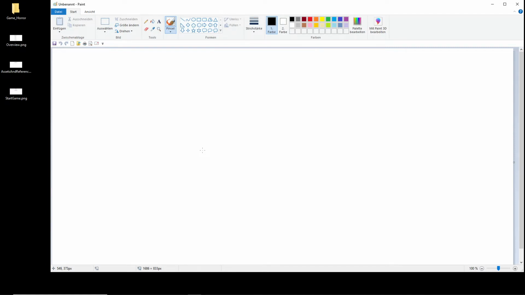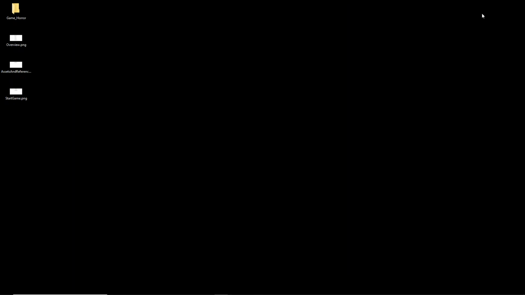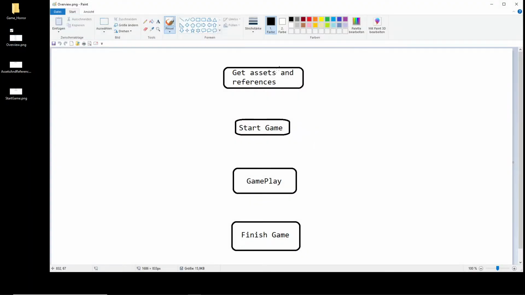We were not finished. So what I have made now is something like an overview. What I mean with an overview is how I want to have this. And you can see I have here a very high level view. High level means you don't care about details, you just want to know what you want to do, and you can point to the block and say okay, this I want to do and I don't care about the details right now, and then I want to do this and this. Normally I would start here and say I want to start the game, and then I think about what I do here, then gameplay, and then finish game.